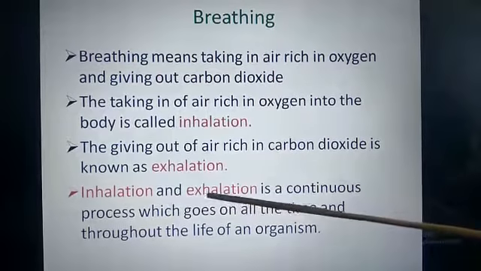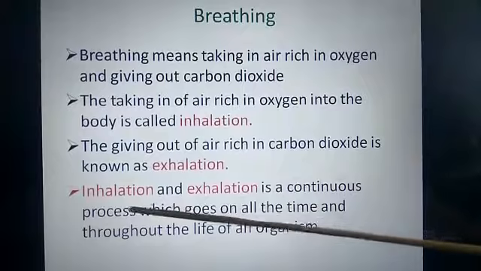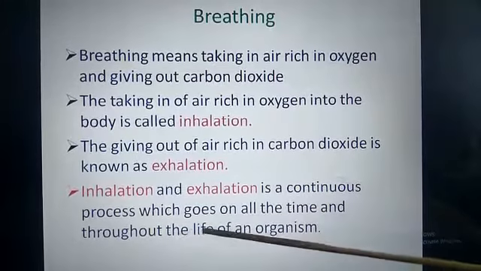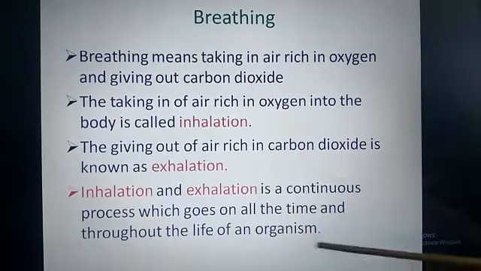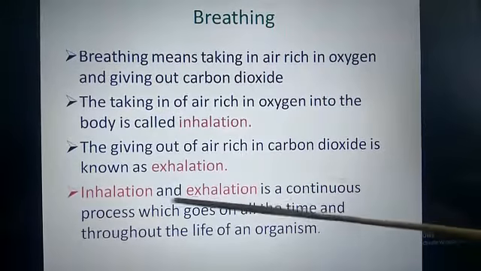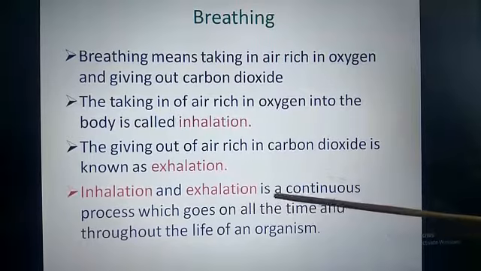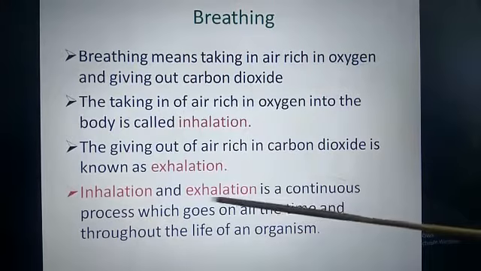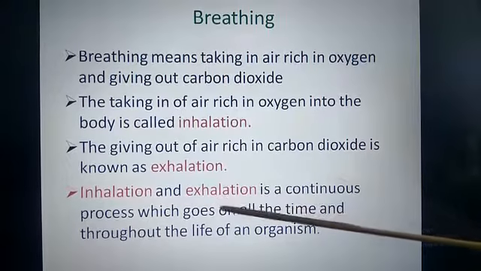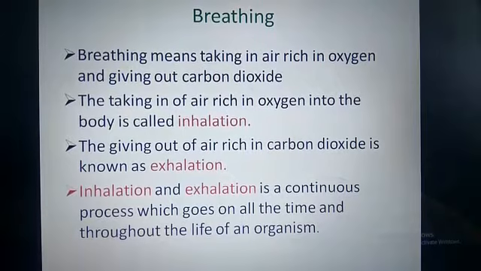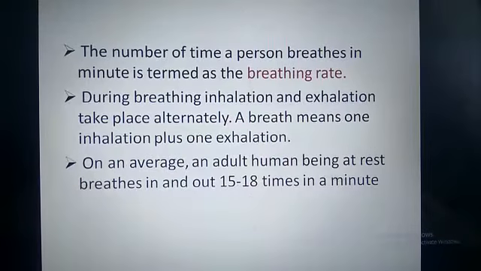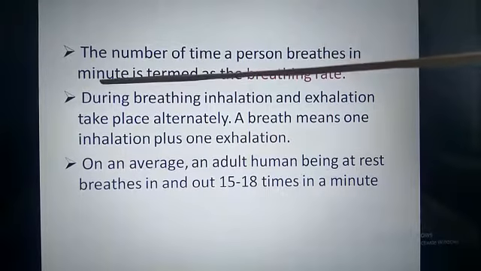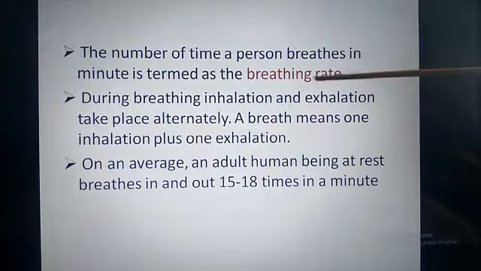This inhalation and exhalation is a continuous process which goes on all the time and throughout the life of an organism. As long as the organism is alive, the inhalation and exhalation process will continue. But once the organism dies, this process will stop. The number of times a person breathes in 1 minute is termed as breathing rate.